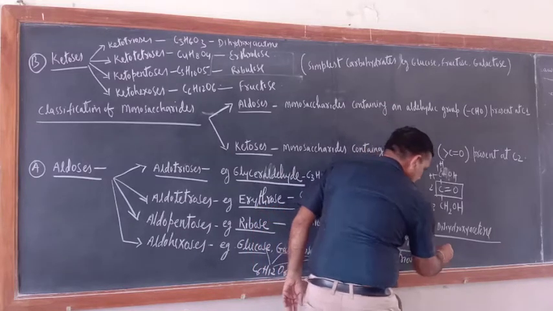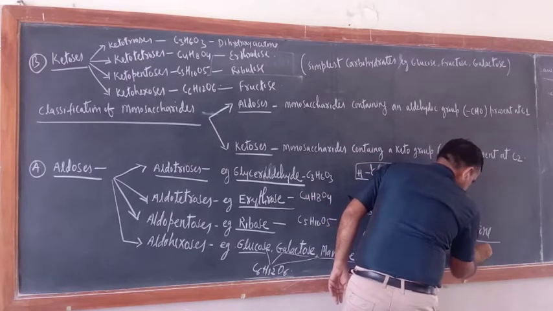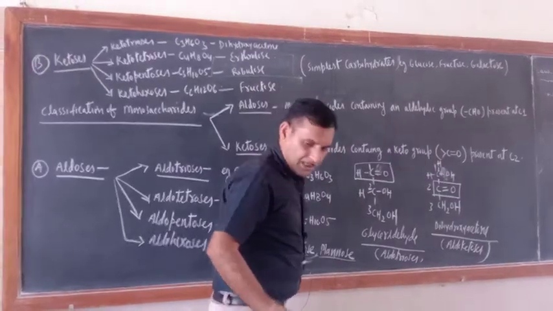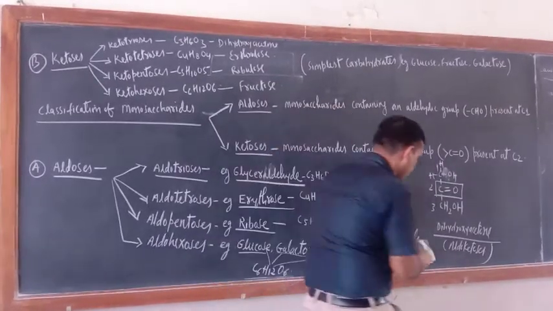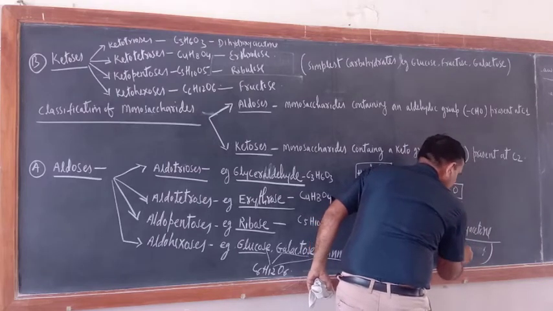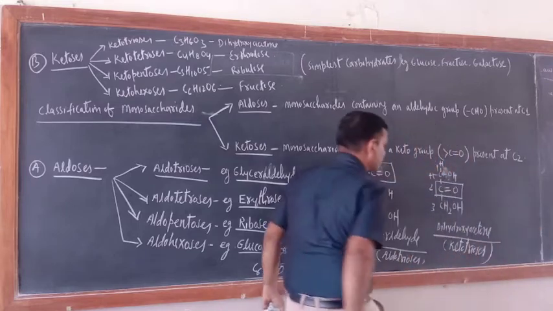And what about this one? This is ketotriose. Okay, this is there.